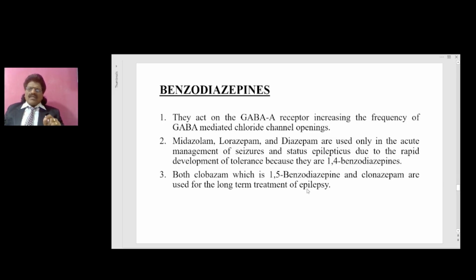Benzodiazepines. They act on the GABA A receptor, increasing the frequency of GABA mediated chloride channel openings. Midazolam, lorazepam and diazepam are used only in the acute management of seizures and status epilepticus due to the rapid development of tolerance, because they are 1,4 benzodiazepines. But clobazam, which is a 1,5 benzodiazepine, and clonazepam are used for long-term treatment of epilepsy because they are 1,5 benzodiazepines.